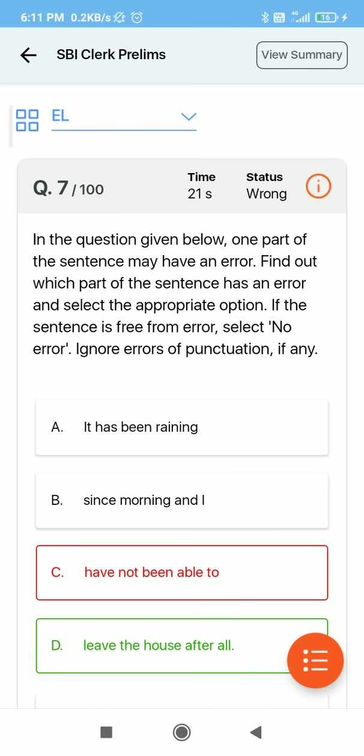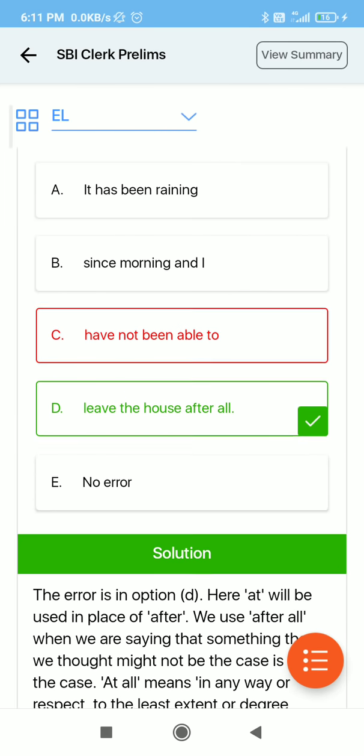Now there are error questions. I made a mistake in this. The sentence was, "It has been raining since morning and I have not been able to leave the house after all." Now I realize that instead of "after all", there should be "at all".